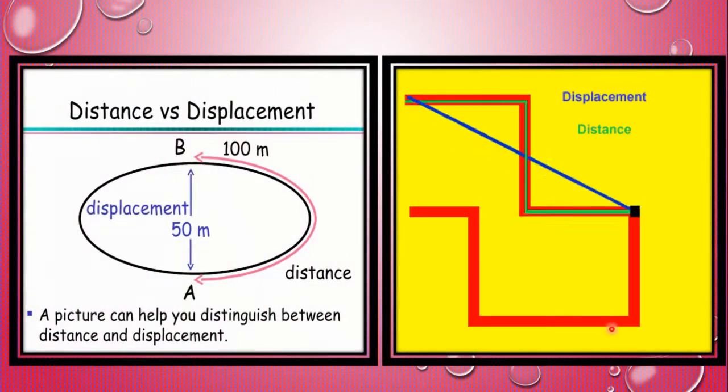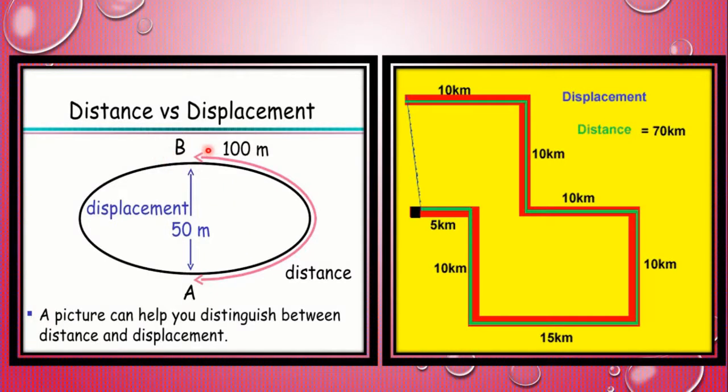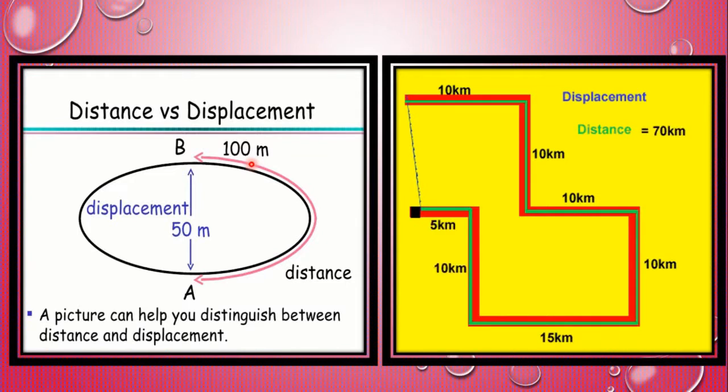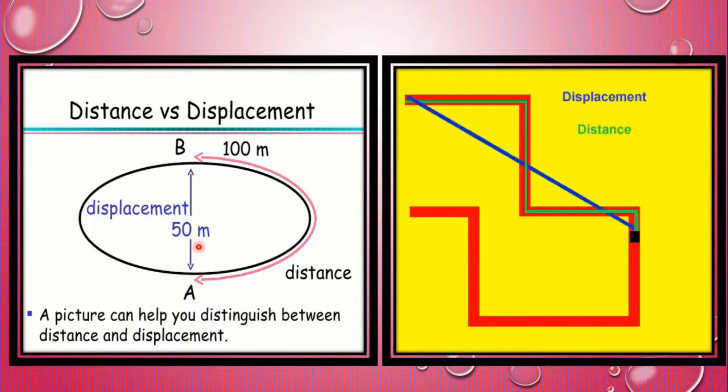Let me explain with the help of an example. Students, if you all see in the first picture, distance from point A to point B is 100 meter irrespective of the direction, and displacement between the points A and B is 50 meter, which is a minimum distance traversed by a moving body in one direction.